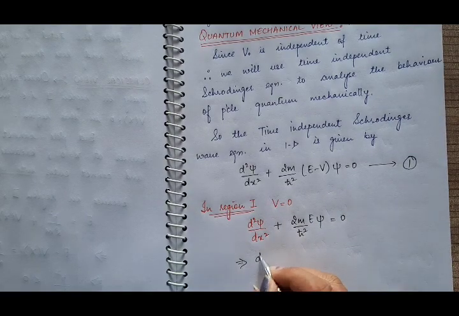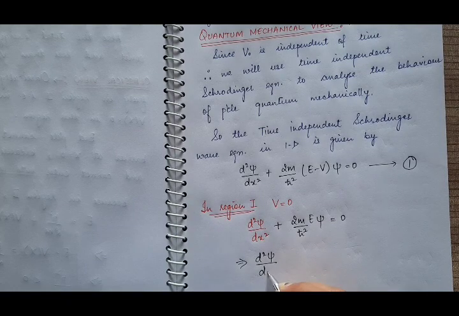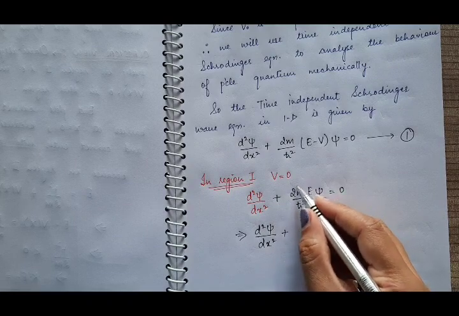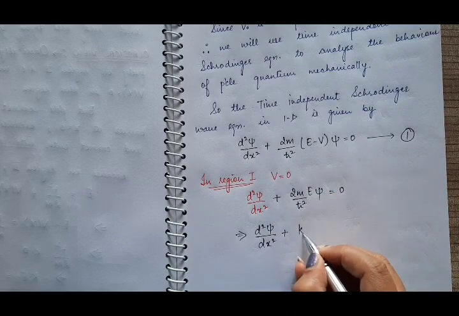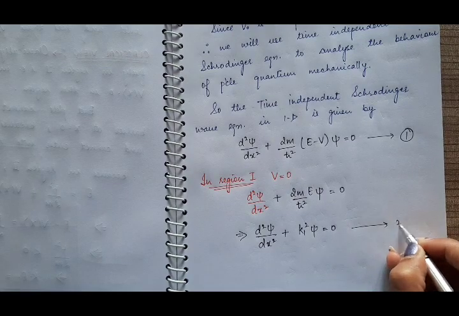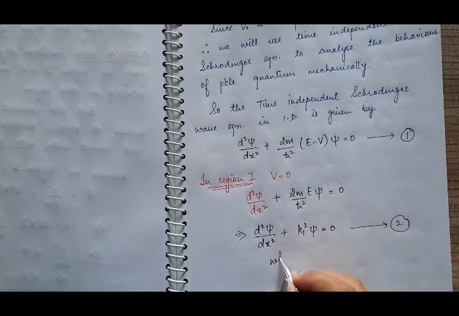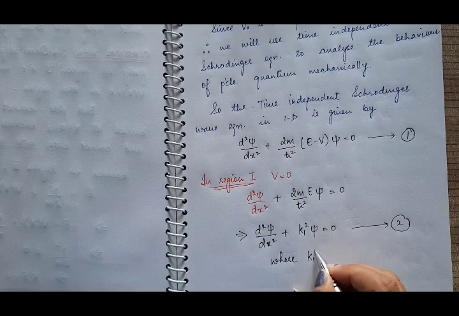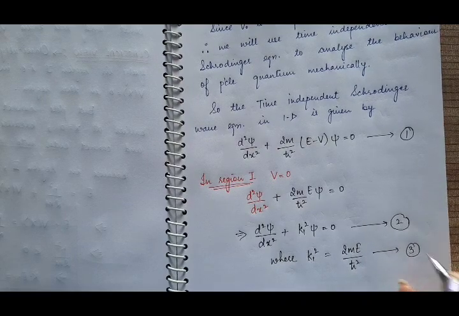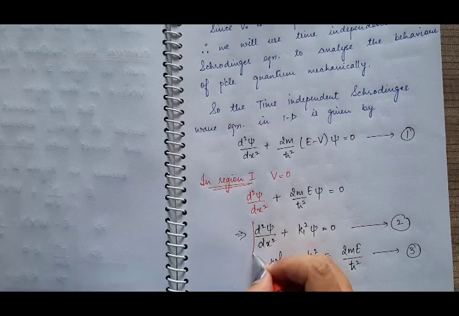This implies d²ψ/dx² + k1²ψ = 0, supposing 2mE/ħ² is equal to k1². This is equation 2, where k1² = 2mE/ħ², and suppose this is equation 3. So this is the second order differential equation